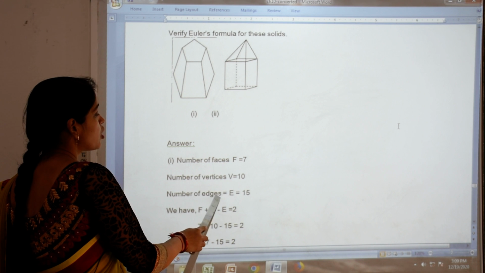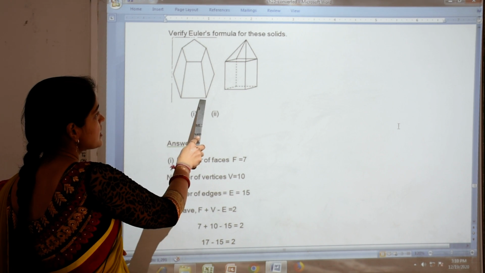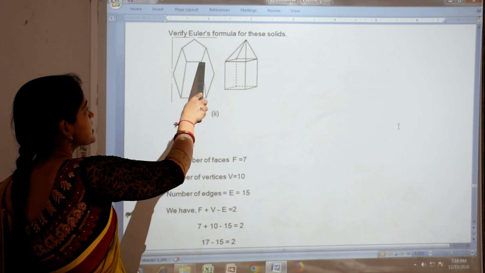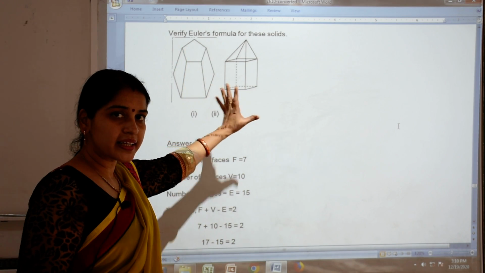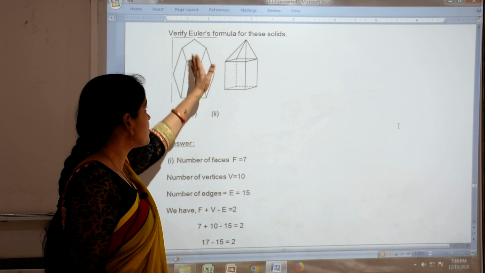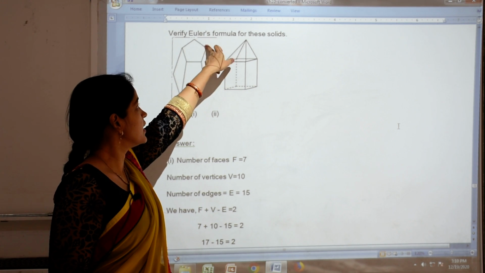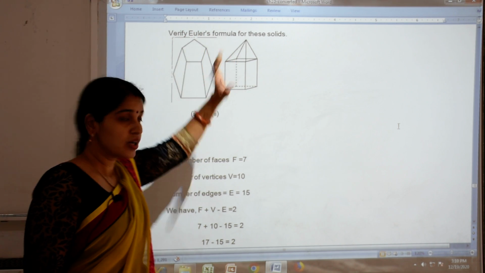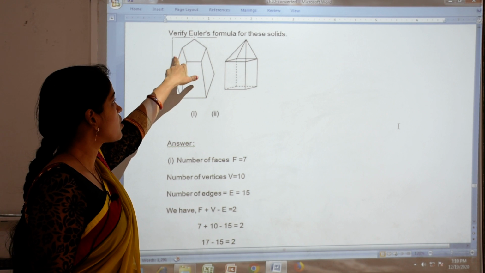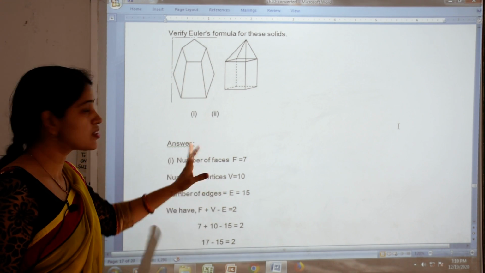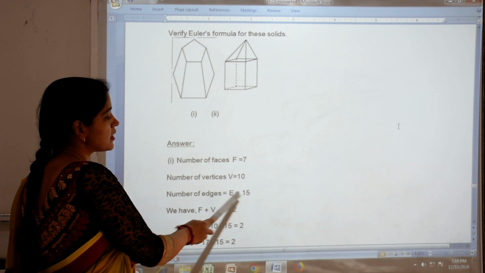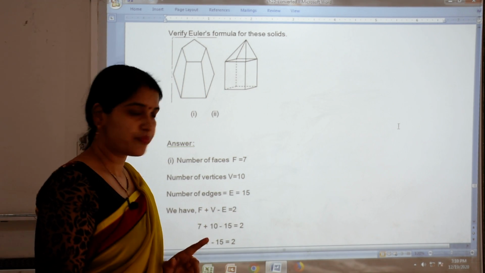Now the number of edges. Edges means the line segments. So we have to count all these line segments. The ones you can see in front, and the same on the back side, here also and that side also. So we have to count all these line segments. When we count them, we get the number of edges as 15.